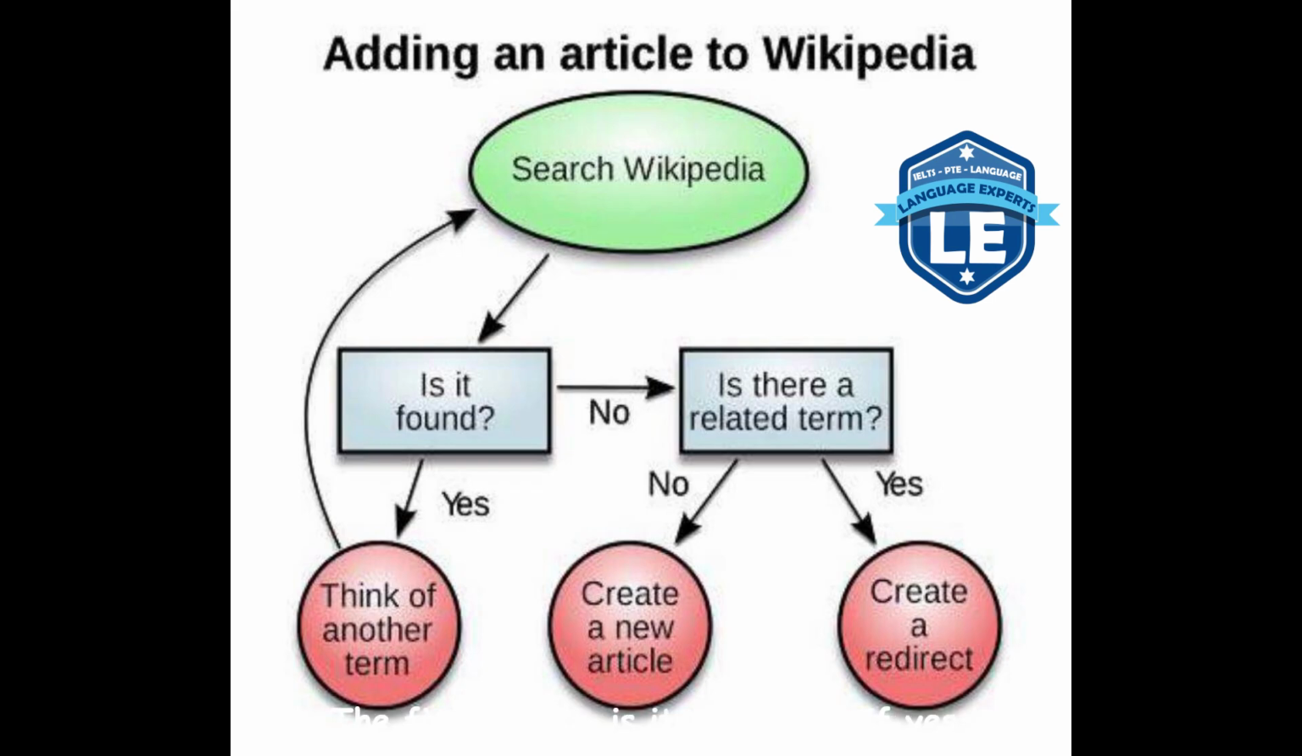The first one is, is it found, and if yes, it goes to think of another term. If no, it turns to the second question, is there a related term? And if the answer is yes, it goes to create a redirect. If no, create a new article. To sum up, this graph tells about addition of an article to Wikipedia.